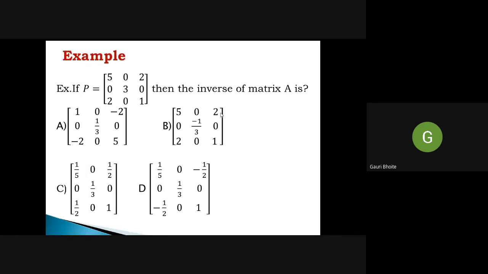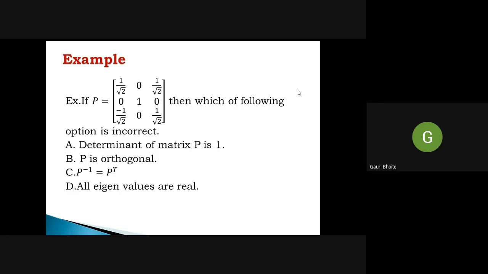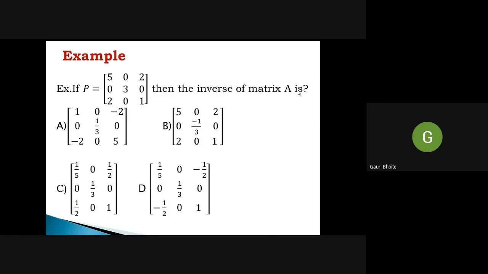Now one more example. If P is equal to 502, 030, 201, then find the inverse of matrix A. Okay. So calculate the inverse. Can everybody see the screen?